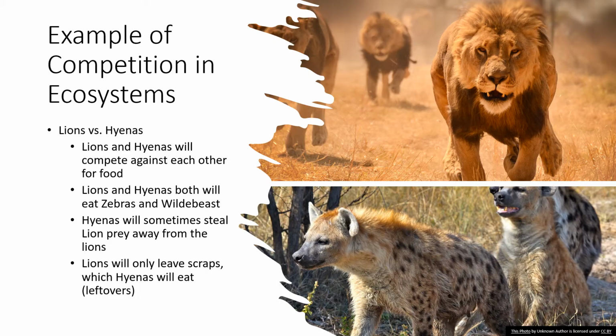Sometimes hyenas will even steal the lion's prey away, especially if it's a younger lion. They'll steal the prey away in order to eat it. And then sometimes lions won't leave enough for hyenas to eat, or they'll just leave their leftovers, their scraps. And that's what the hyenas will eat. Hyenas will also compete with cheetahs and other large carnivores in order to get the food.